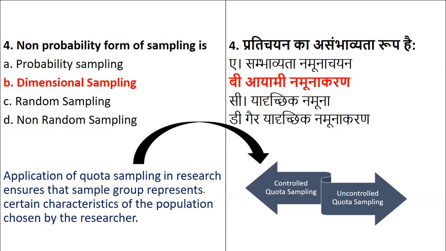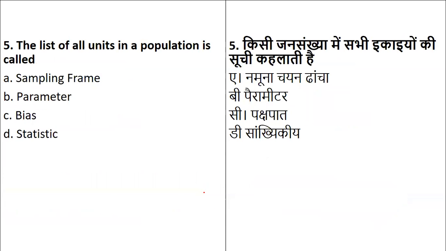Okay, then coming to the next question. The list of all units in a population is called as. So everything, whatever list is there in the population, in research term, it is called as what? Is it called as the sampling frame? Is it called as the parameter? Is it called as bias? Or is this called as statistic?